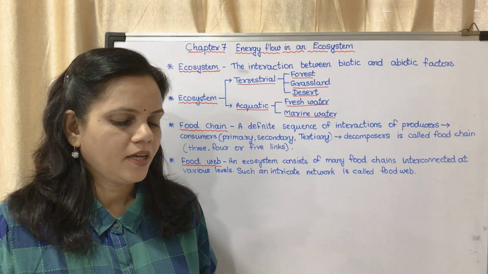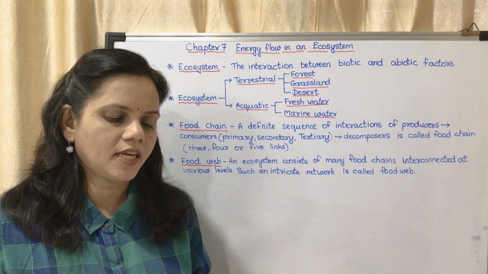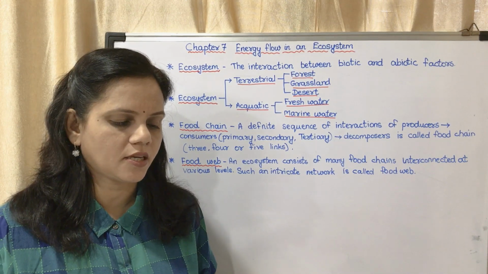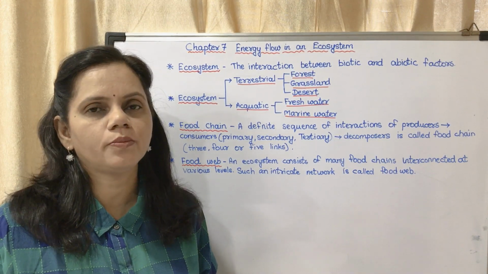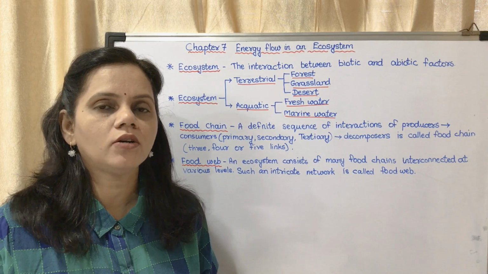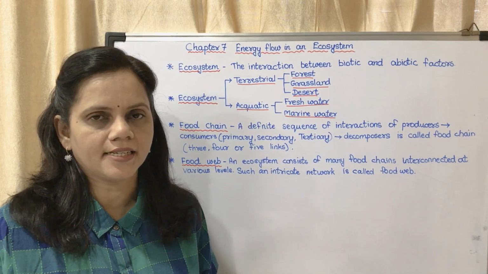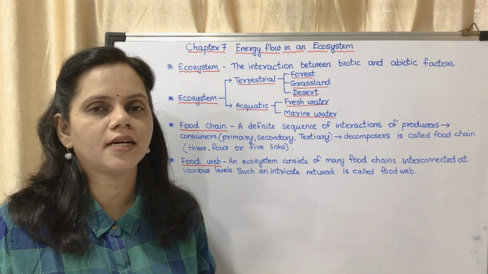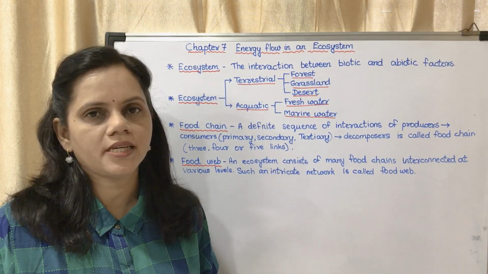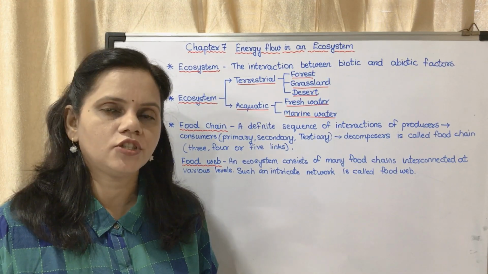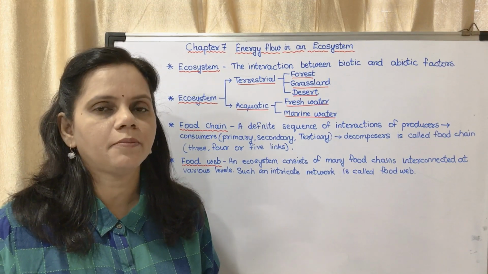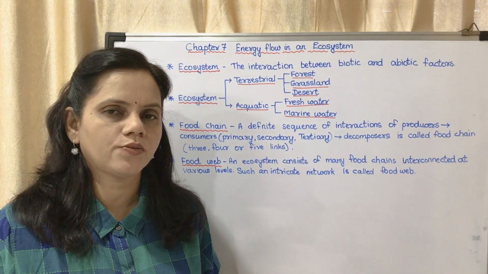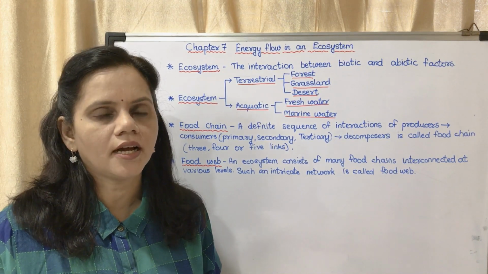Now, how do interactions take place between biotic and abiotic factors of an ecosystem? It is through various biogeochemical cycles. Bio means in living organisms, geo means on earth. That means the things which we take from the earth or from the atmosphere are given back to the atmosphere.